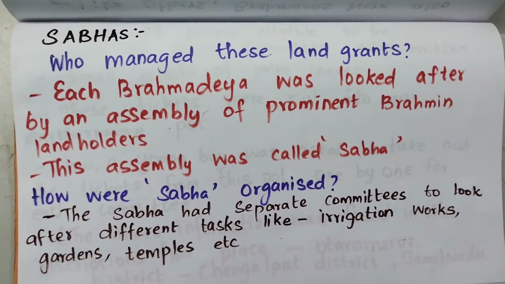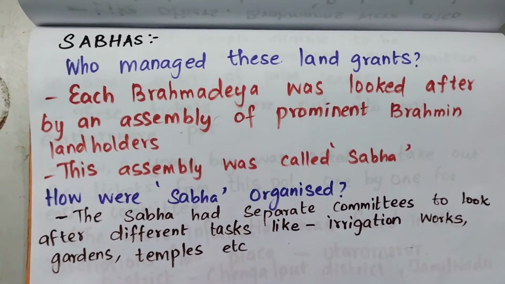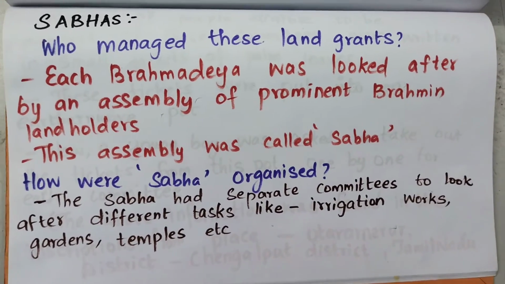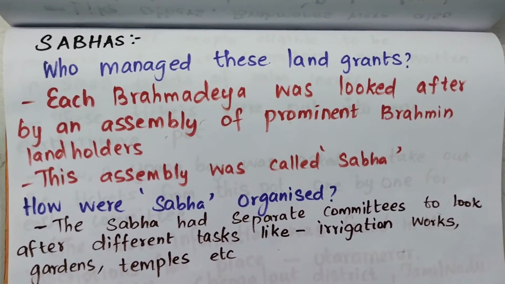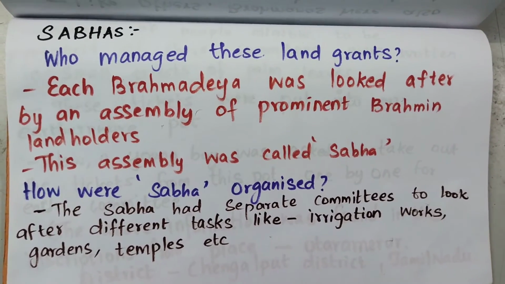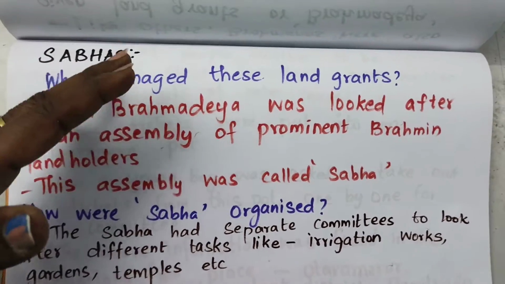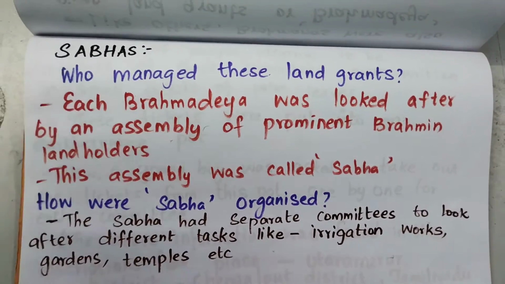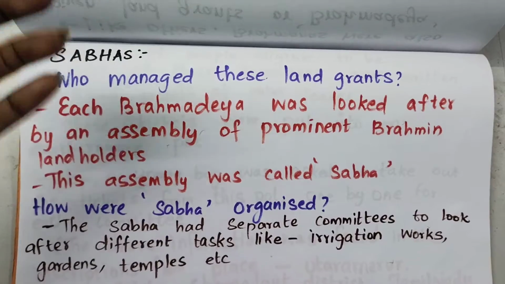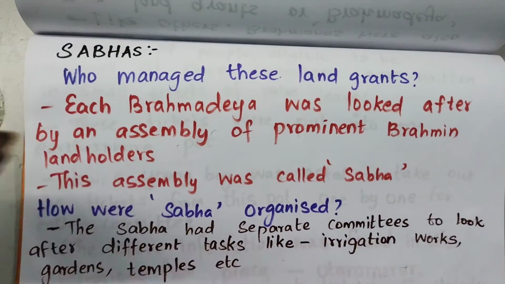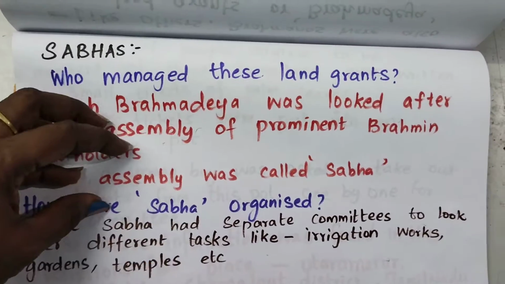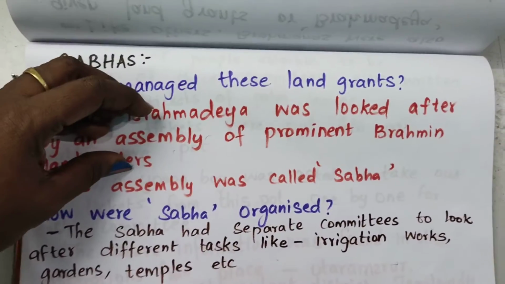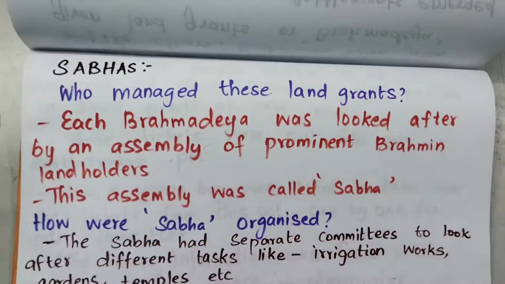Then the next part we are going to take is about Sabhas. So who managed these kinds of land grants? Each Brahmadeya was looked after by an assembly of prominent Brahmin landholders. Each Brahmadeya means the landform which was given there, no? So these Brahmadeya were looked after by an assembly of prominent Brahmin landowners. All these landowners from Brahmin families would be looking after that. This assembly was called the Sabha.